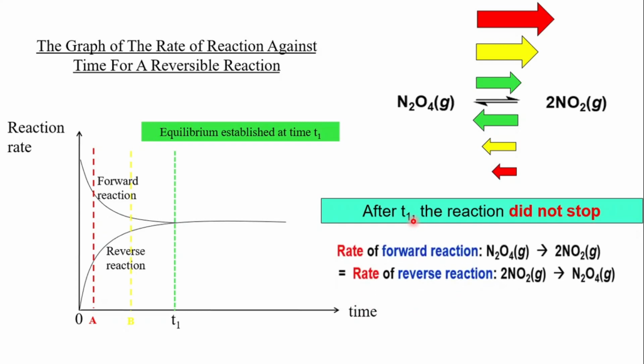Instead, the rate of the forward reaction will always be the same as the rate of the reverse reaction, which means that it is still in the state of equilibrium. The state of equilibrium is maintained and does not shift as long as no external factors are applied to the closed system.